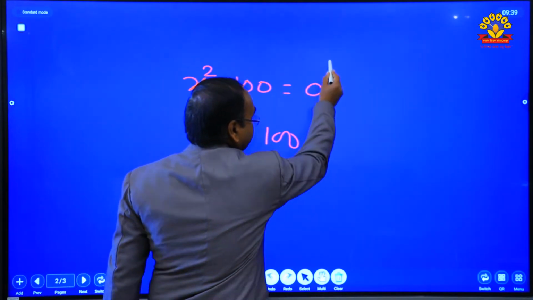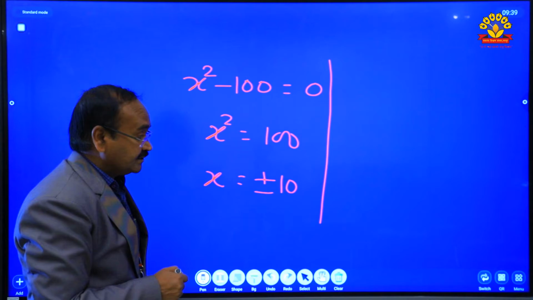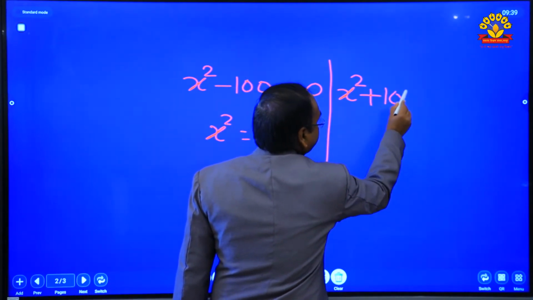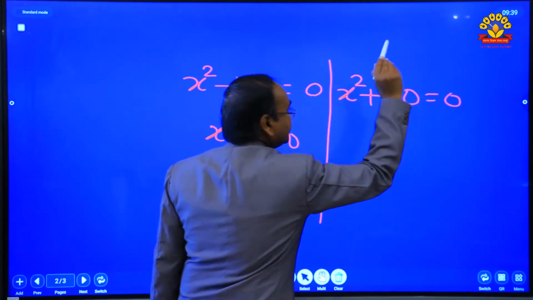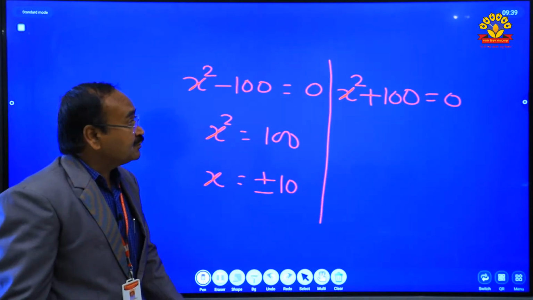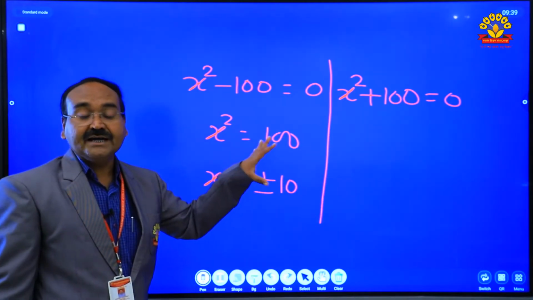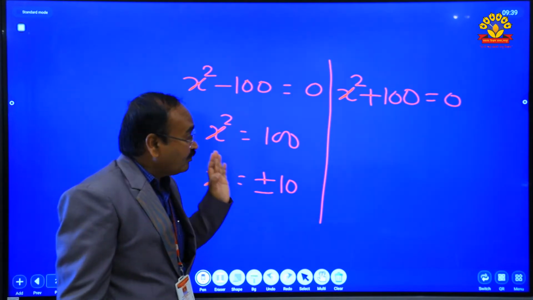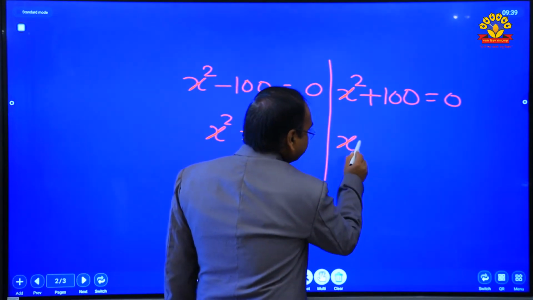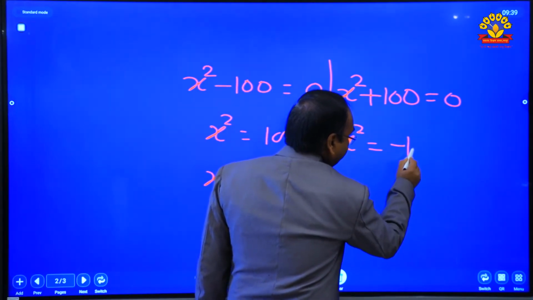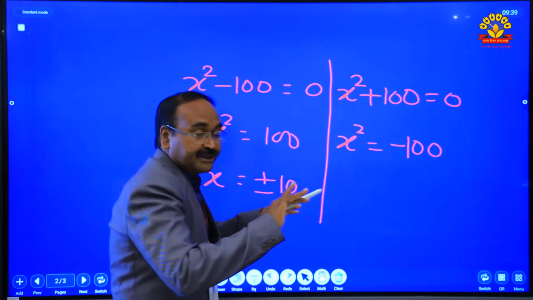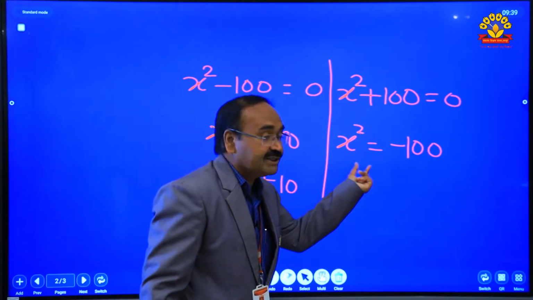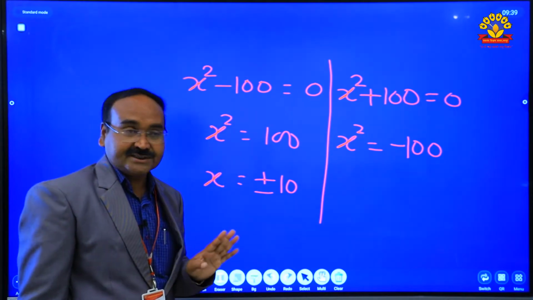Similarly, now I am solving the next quadratic equation, that is x square plus 100 is equal to 0. Is it possible to solve this equation as in the previous equation? Let's see what happens here. By subtracting 100 from both sides we get x square is equal to minus 100, isn't it?